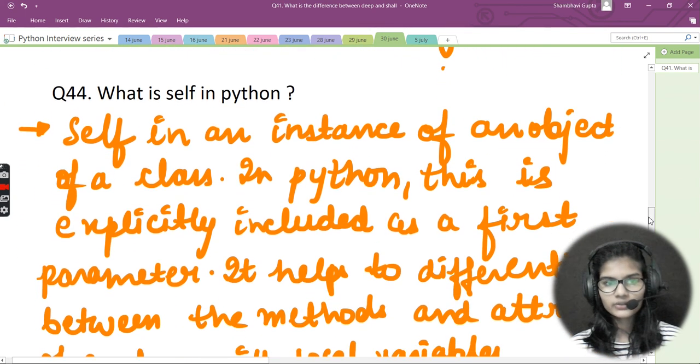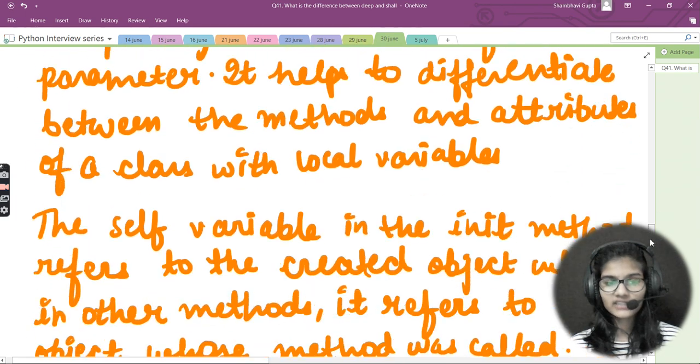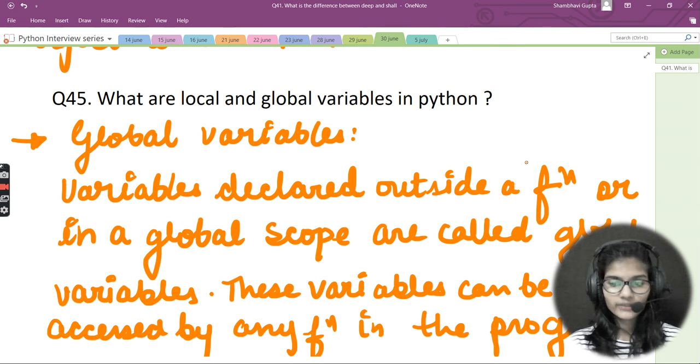Then we saw what self in Python means. And at last, we saw what local and global variables in Python are. I hope you are very clear with all of these 5 questions, and that the explanations and answers are absolutely clear to you.